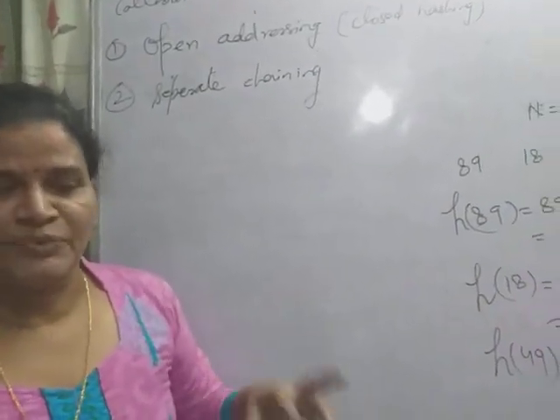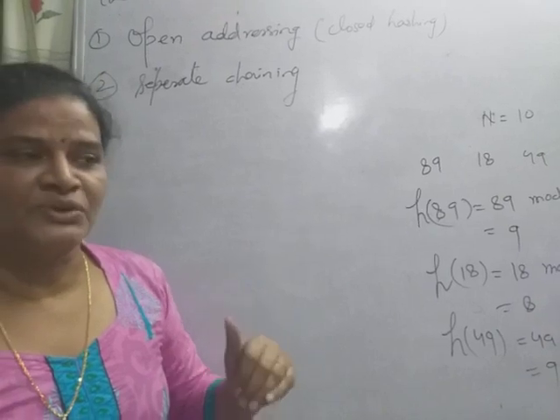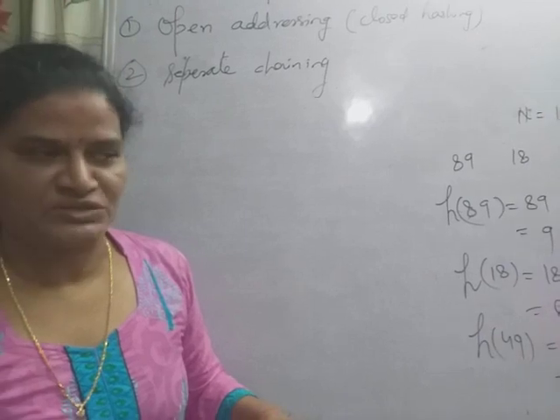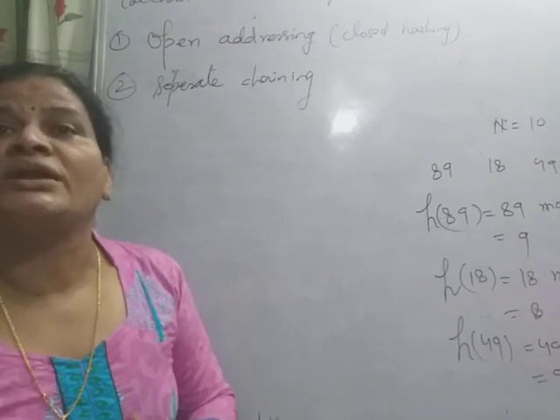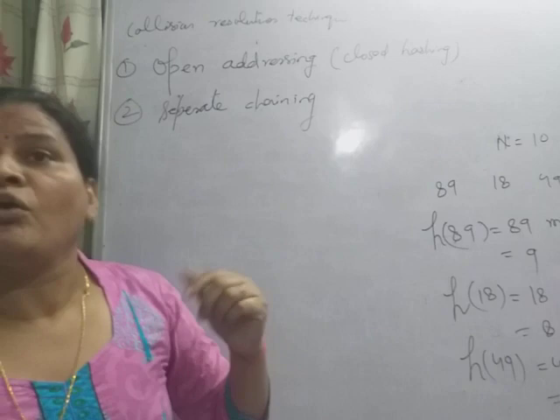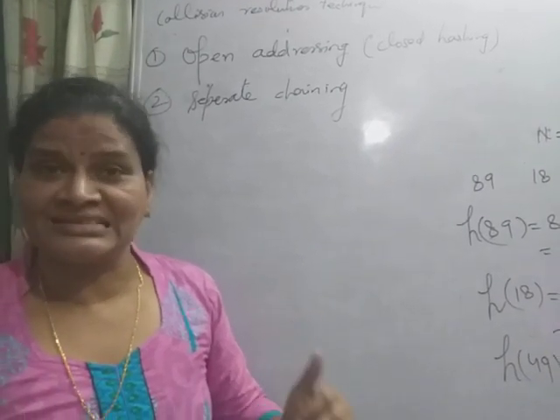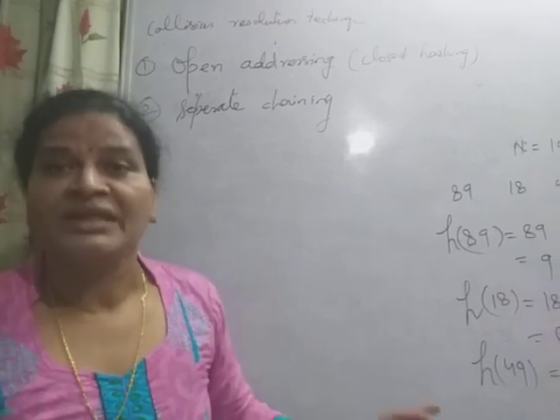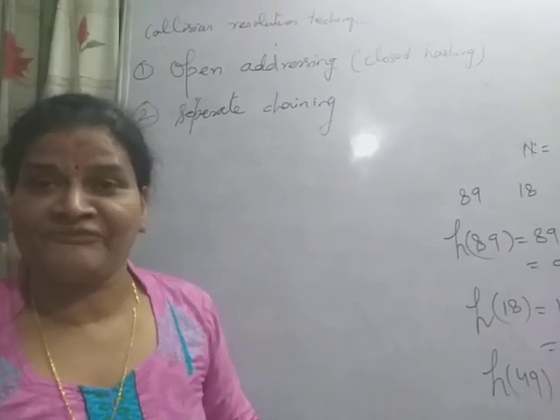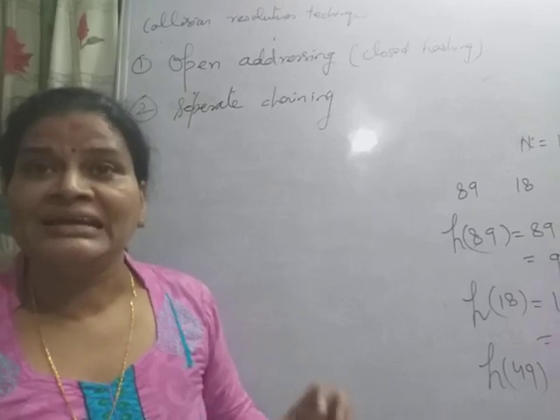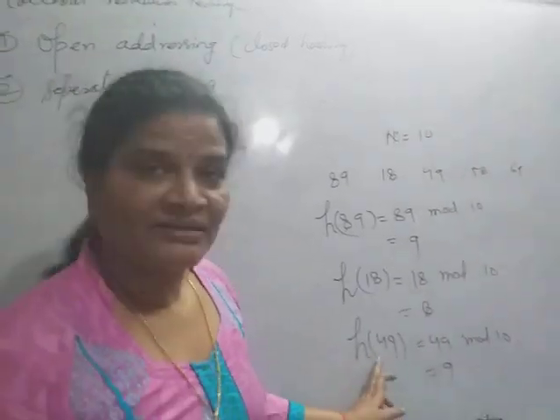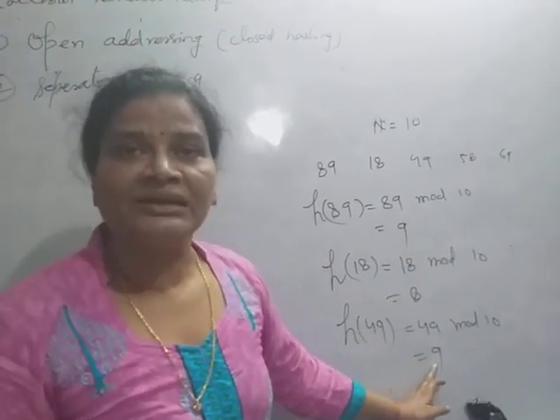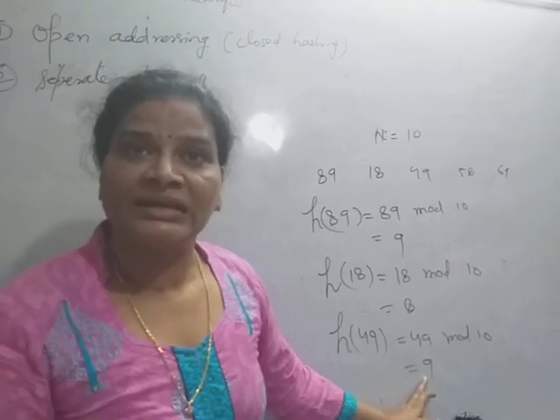Suppose we compute the address of the key using the hash function, whatever hash function I am using, and that location is already occupied. Then in open addressing, the key is stored at a different location in the same table. In open addressing, if there is a collision, like H89 is 9 and H49 is 9, the 9 location is already occupied.